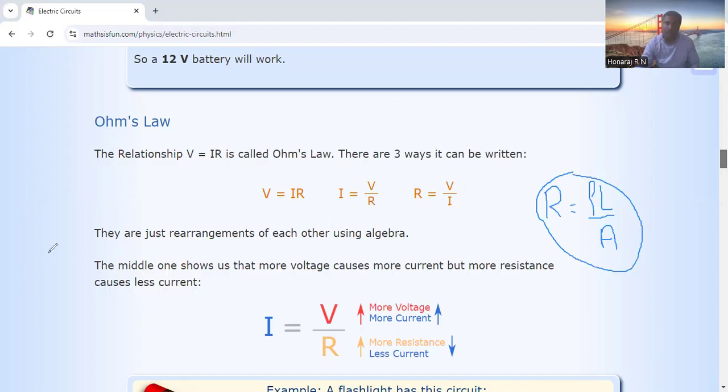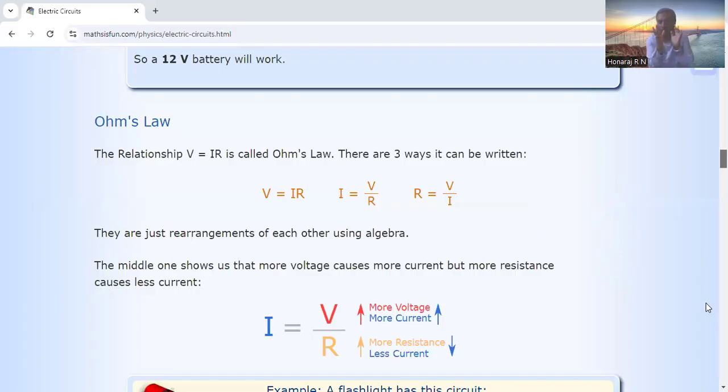Now I will take you through some simple problems to make you understand. Today, I just gave you a demo on Ohm's law.